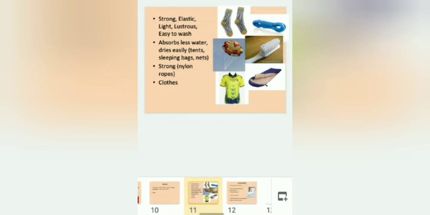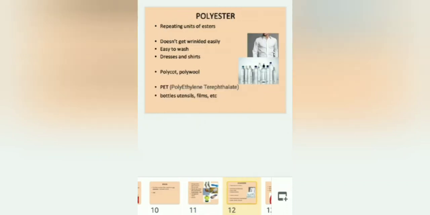Here you can see different products made up of nylon. Because of all these properties, nylon can be used to make all these kind of products which we use in our day-to-day life. Next, polyester, repeating units of esters. So esters in the repeated form, they will join together to give you polyester.